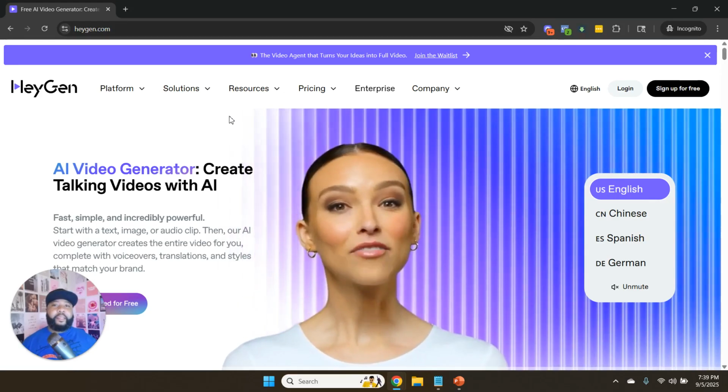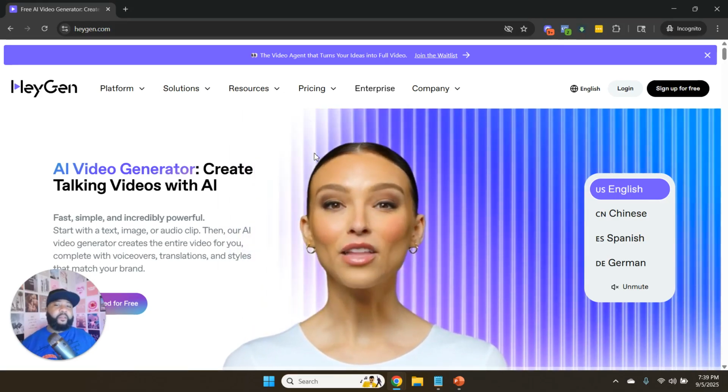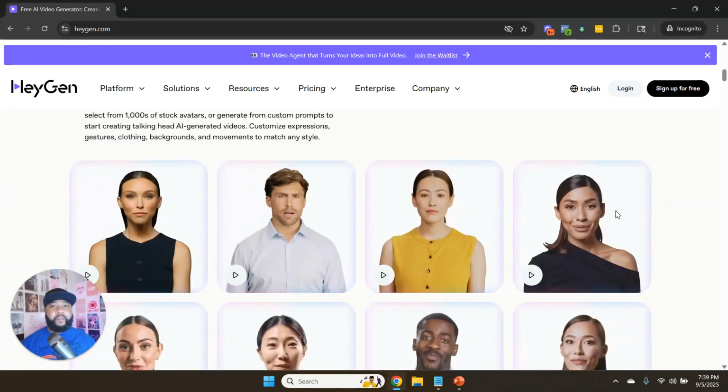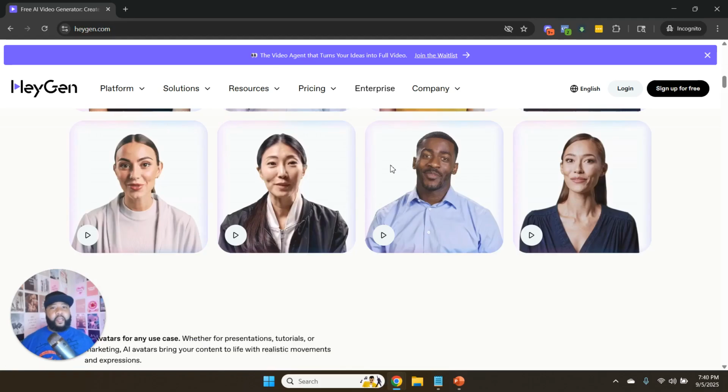HeyGen, as I mentioned, is an AI video avatar tool. And it's a really cool technology because you don't even just have to have an avatar of yourself. They also have pre-built avatars that you can utilize. So just think if you wanted to create content like training or different types of documentation, and you don't necessarily need it to look like you, you can use one of their avatars and even use one of their voices, and you can create an avatar that way.